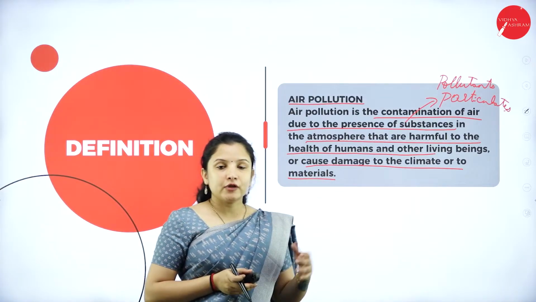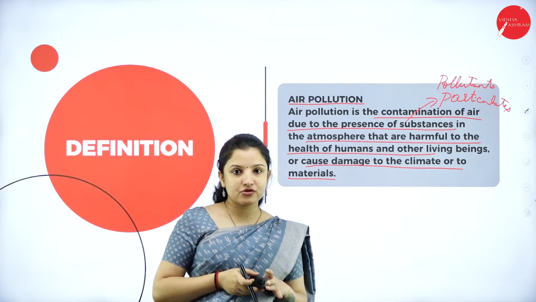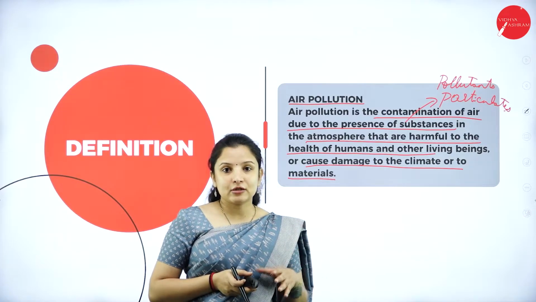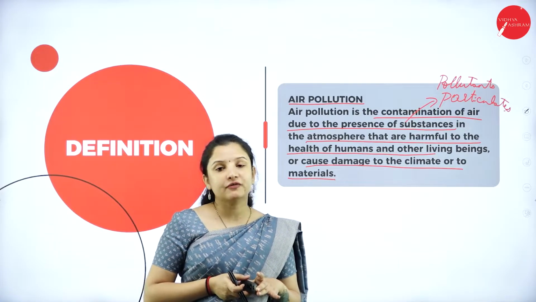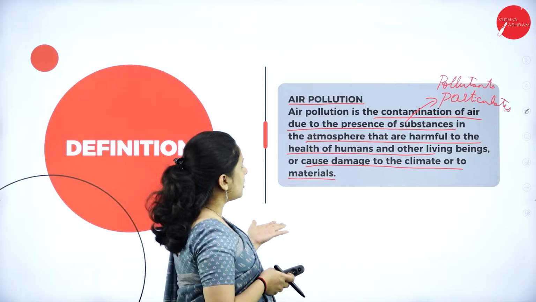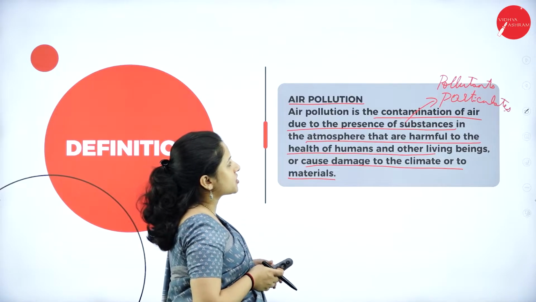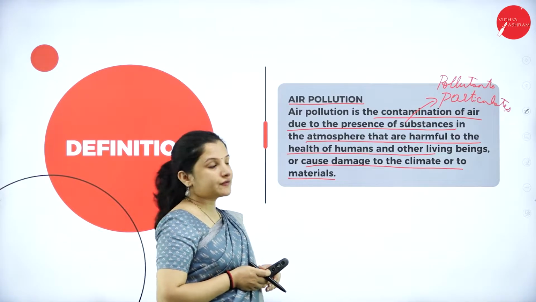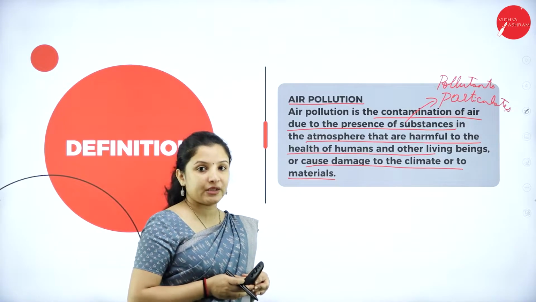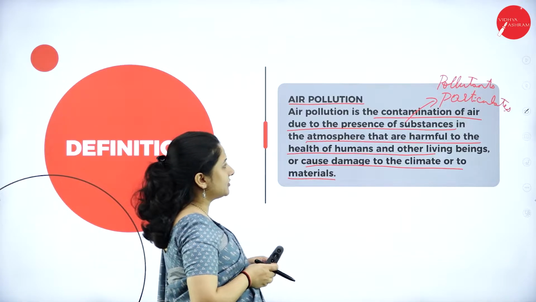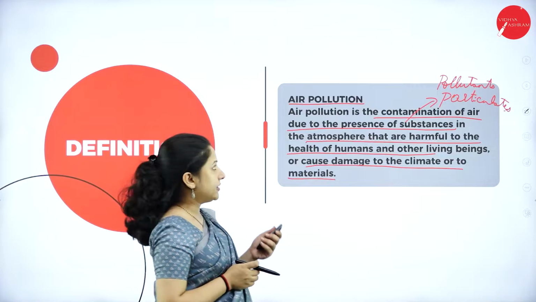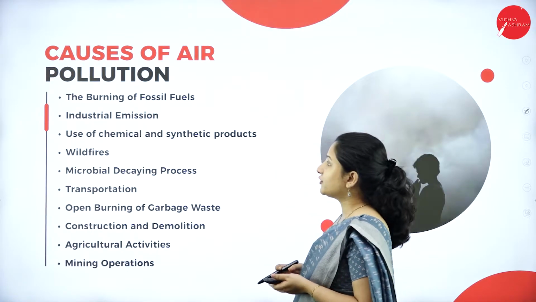Materials means, we all know what happens because of air pollution, right? The best example that we can take is the Taj Mahal. How the color of the Taj Mahal is deteriorating because of the air pollution. So therefore, it can affect materials as well. So overall, air pollution is the contamination of air due to the presence of substances in the atmosphere that are harmful to the health of human beings and other living organisms, or that can cause damage to the climate and also to the materials. So next, talking about the causes of air pollution.